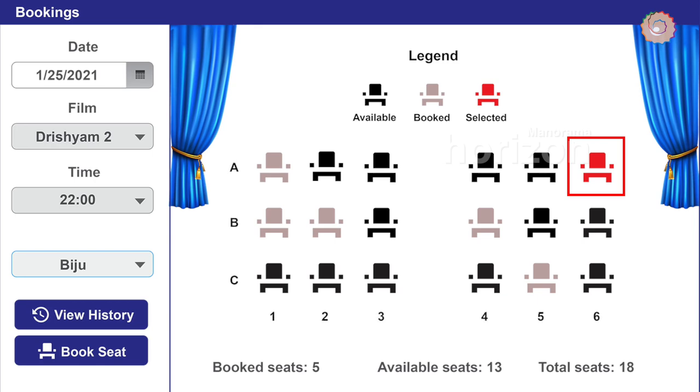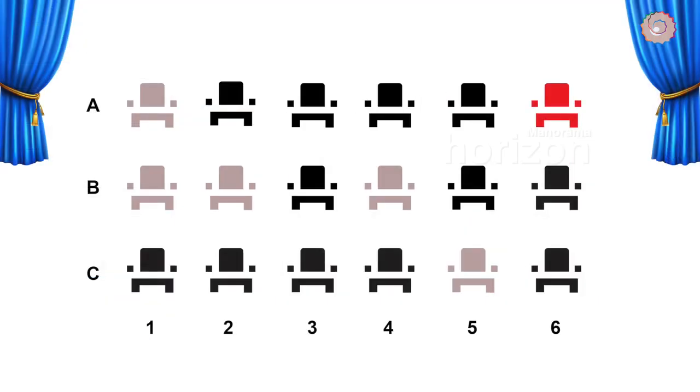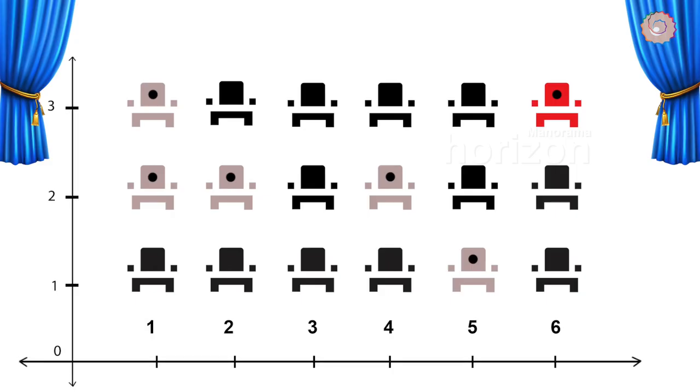But if they have marked the rows and columns like A, B, C and 1, 2, 3 respectively, you will be able to tell your selected seat is seat number 6 of row A. So we have stated the position of the seat with reference to the numbered rows and columns. Now pushing all the seats together, let's imagine the seats as points. And instead of the numbered rows and columns, we can draw two perpendicular number lines such that their zeros intersect.